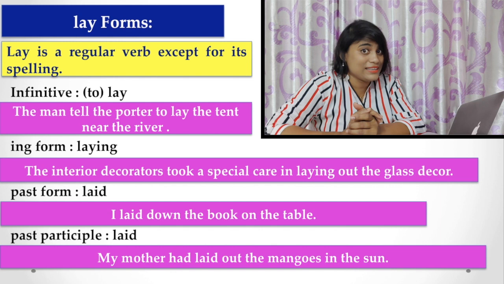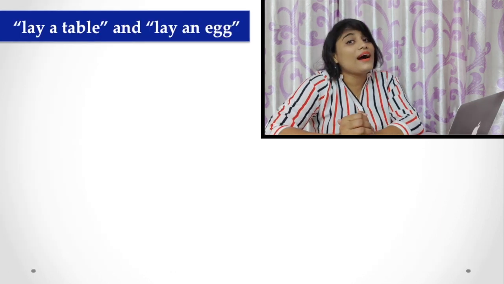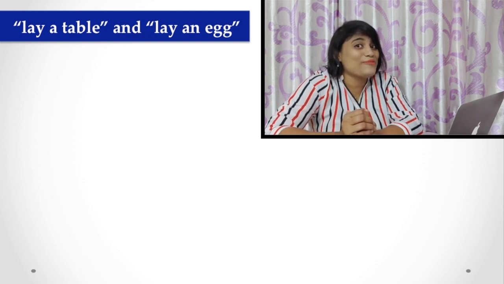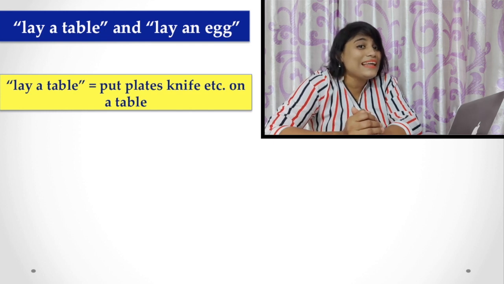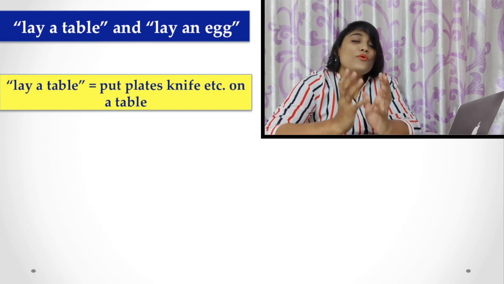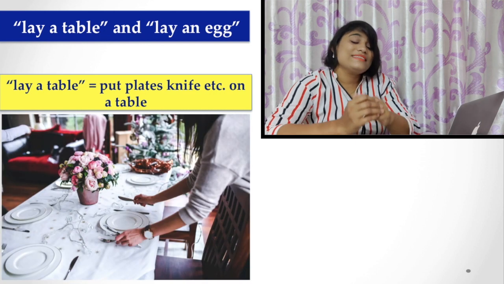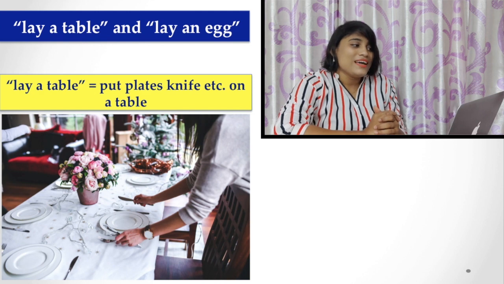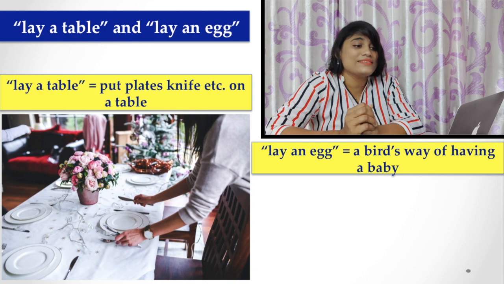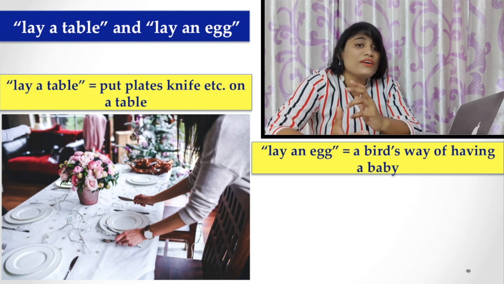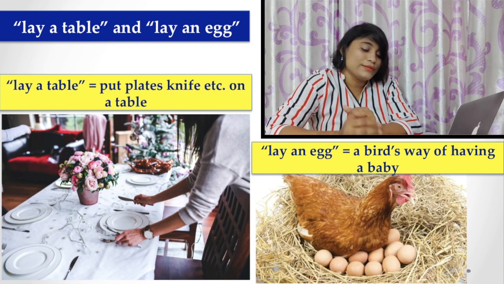Now I am going to tell you two important things more. That is, lay a table and lay an egg. What is the meaning of that? When we are talking about lay a table, that means put plates, knives, etc. on a table. Here, this is to arrange a table properly, to lay a table. And lay an egg means a bird's way of having a baby. That means lay an egg.